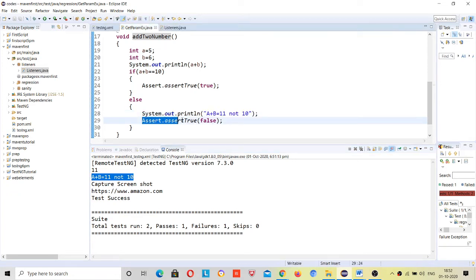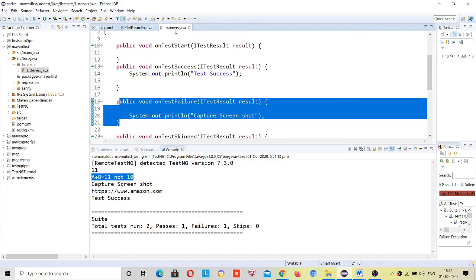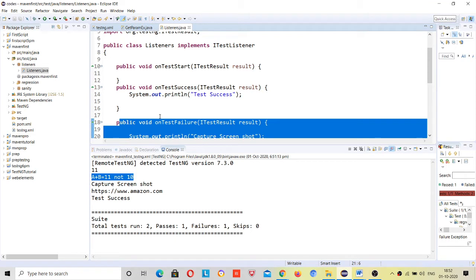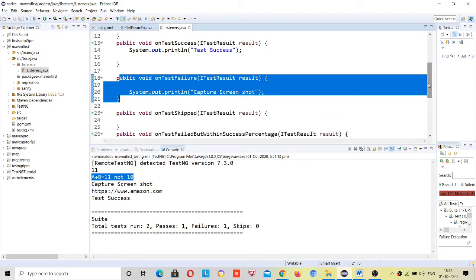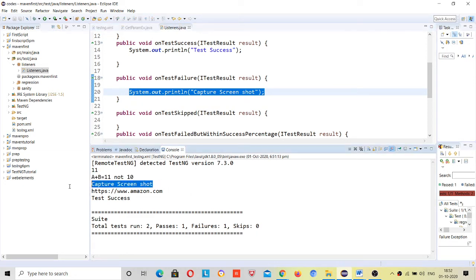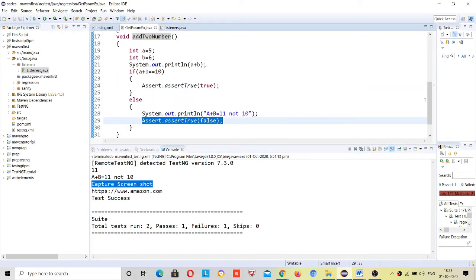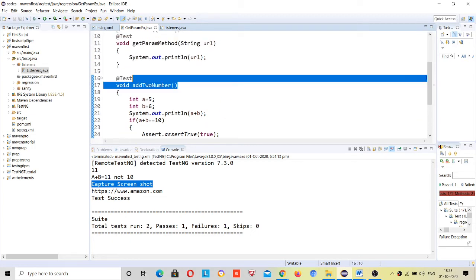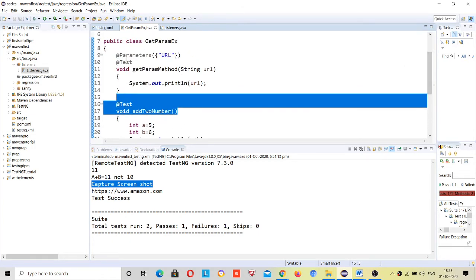Now instantly this test case failed, right? Once this test case failed, then listeners came into the picture. It automatically went here. The on test failure method will be executed, and on test failure says capture screenshot, right? So the screenshot is captured, then its task is completed. This method's task completed. Then what happened? Then this method will be executed, right?